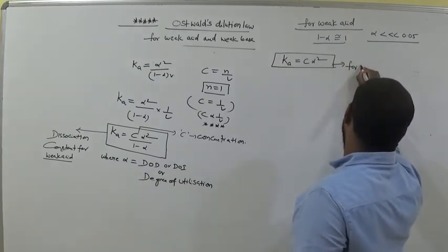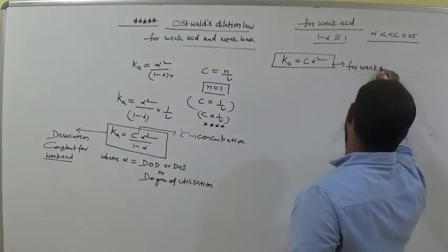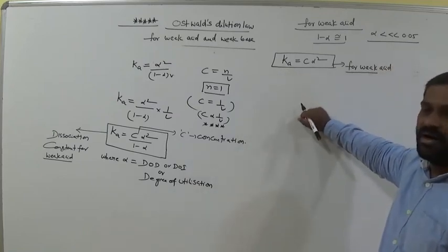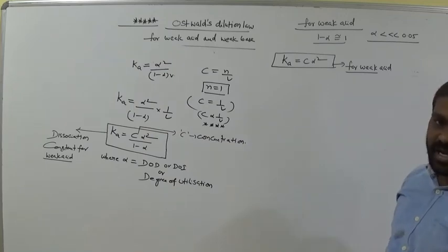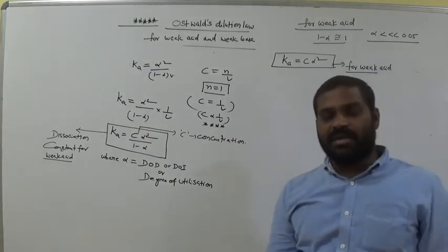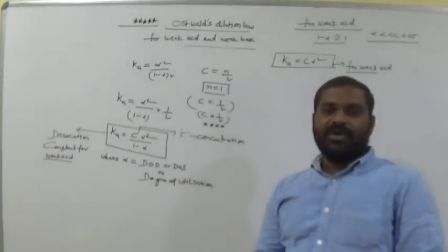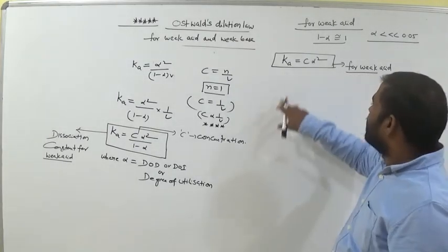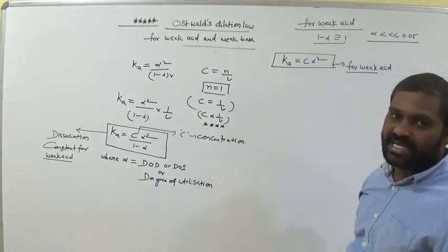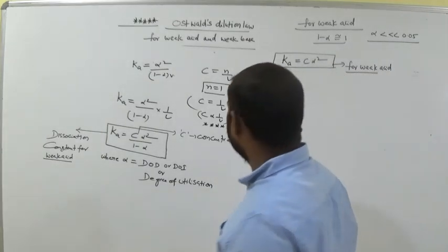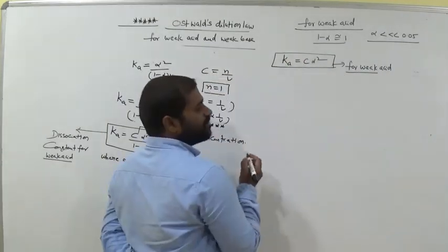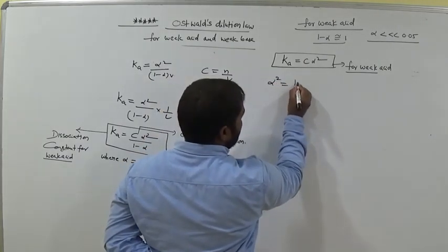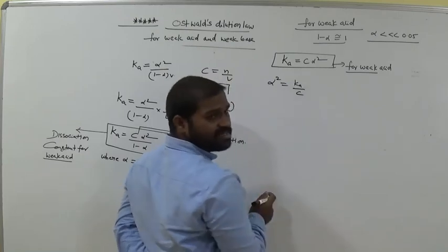Remember this. For weak acid, what is the relation between Ka and alpha? Ka equals C alpha square. Suppose in the problem he mentioned weak acid, directly we take the relation Ka equals C alpha square. That's enough. Okay, is it clear? So now from this one, what about alpha square? Alpha square equals Ka by C. Am I right? Is it clear?